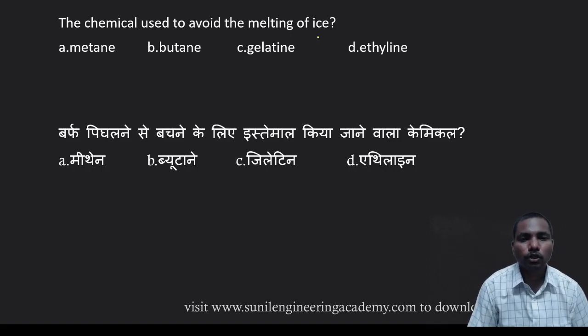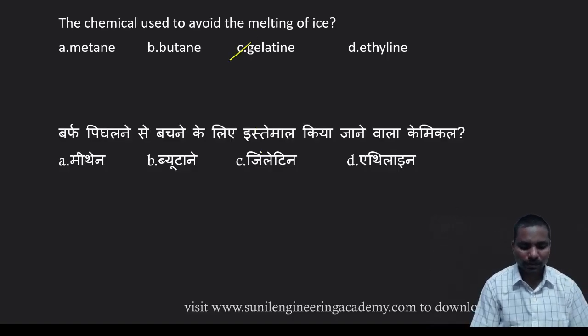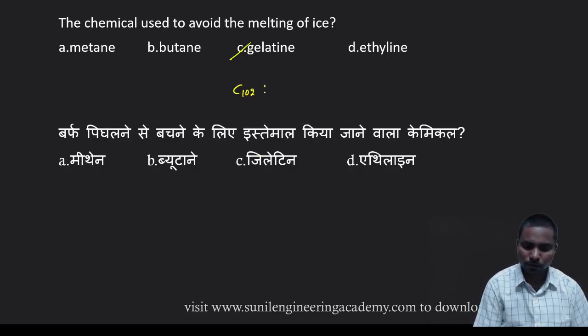The chemical used to avoid the melting of ice. That is gelatin. Gelatin is used to avoid the melting of ice. The formula is a very big formula, C102 H151 N31 O39, I think. So this is the formula of gelatin.